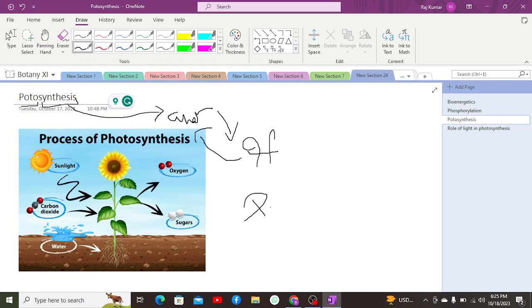Apart from that, when it comes to the constituents of the thylakoid membrane, we have two photosystems, photosystem 1 and 2.